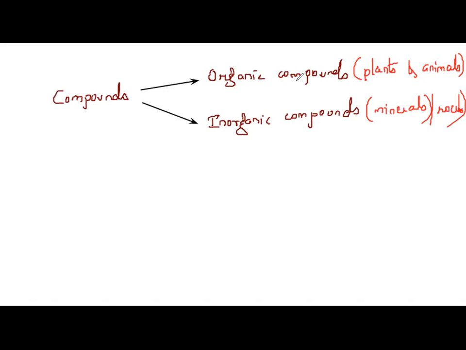So this is about compounds. Compounds are divided into two types: organic compounds and inorganic compounds. Organic compounds means they are obtained from plants and animals. Inorganic compounds means minerals, rocks, and whatever else we get from them. We call them inorganic compounds.